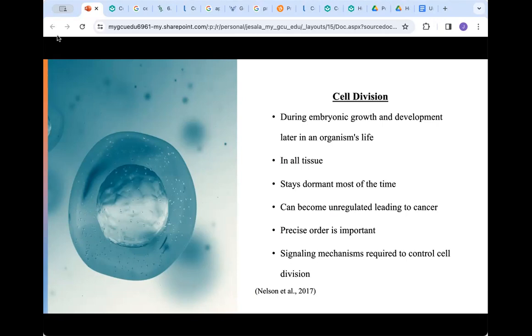The biochemical events needed to create new cells must happen in a precise order. Signaling mechanisms are required to regulate cell division.